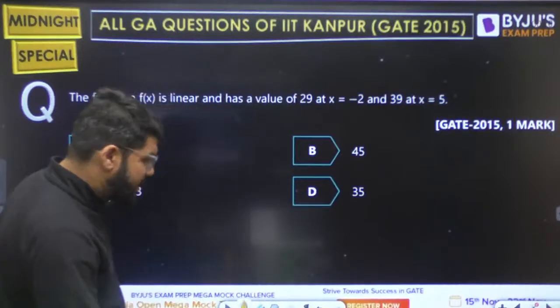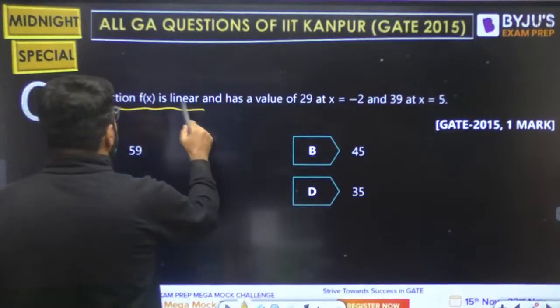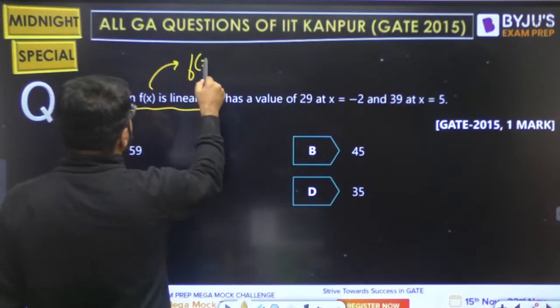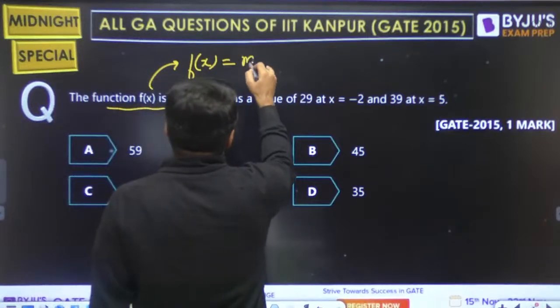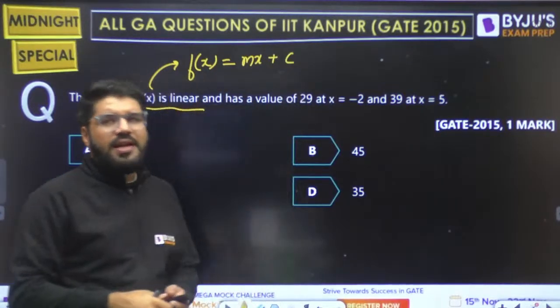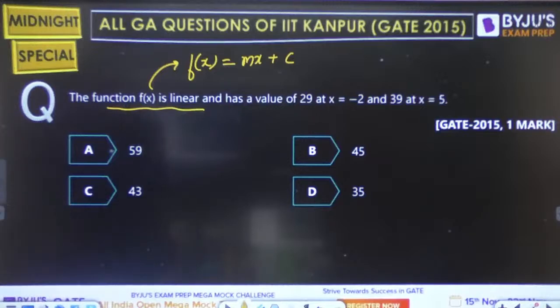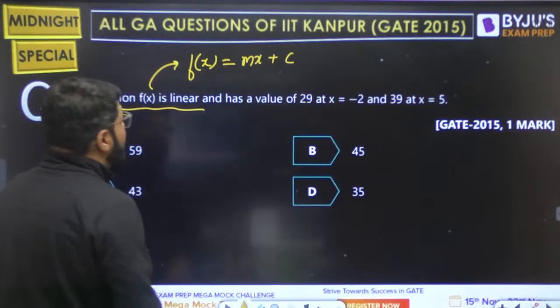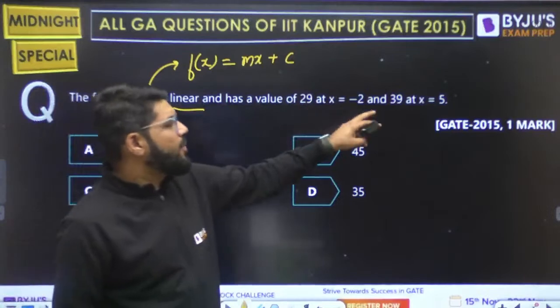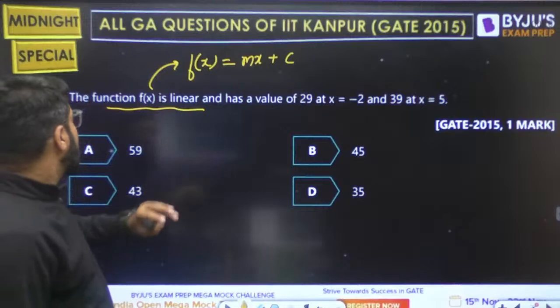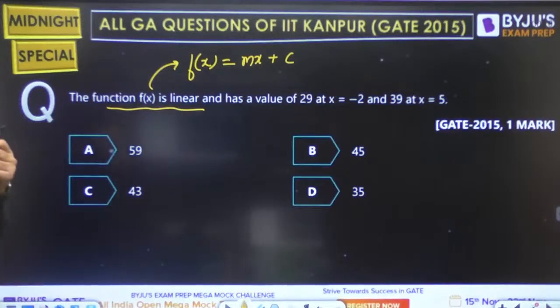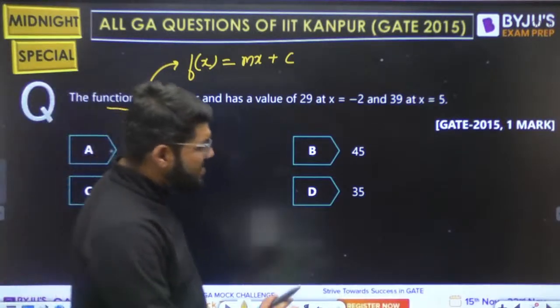The function f(x) is linear. Now we all know what a linear function is. We can write a linear function as y equal to mx plus c. A linear function represents a straight line. It has a value 29 at x equal to minus 2, and 39 at x equal to 5. So what should be the value of the function at... I think there is some missing statement. I'm sorry. What should be the value of the function at some point? That is what they are trying to ask, and this has gone missing.